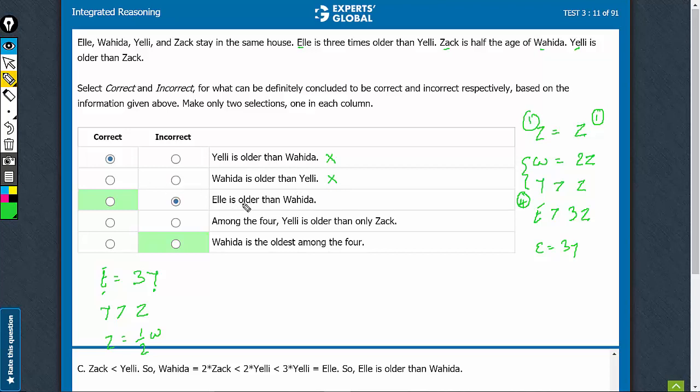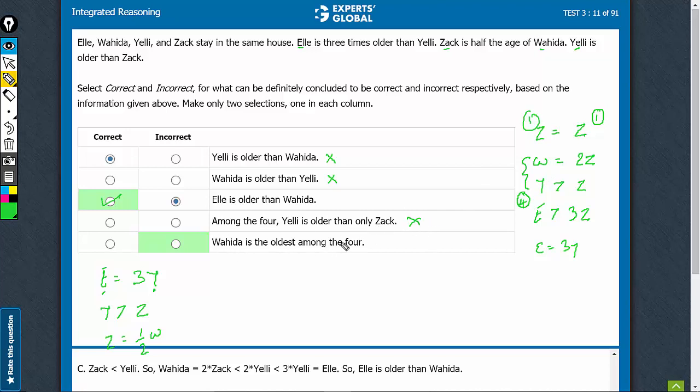Option C, E is greater than W. Yes, as I said, E is the oldest. Therefore, this is definitely correct. E is oldest of all. E is older than W also. Then among the four, Y is older than only Z. So yes, Y is older than Z, but again, Y may be older than W also. Same catch that between W and Y we cannot say much. So this cannot be deemed to be correct or incorrect.